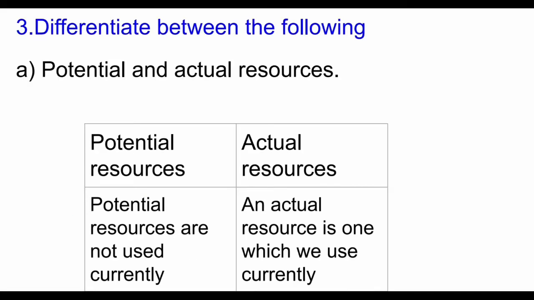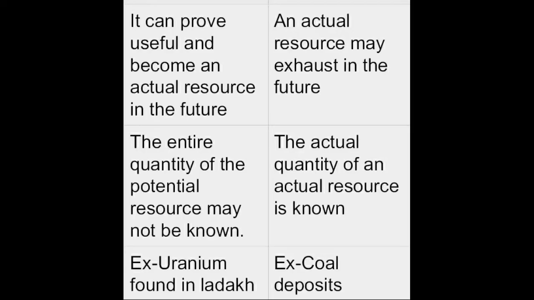Differentiate between the following. A. Potential and actual resources. Potential resources are not used currently. Actual resources. An actual resource is one which we use currently. Potential resource. It can prove useful and become an actual resource in the future. Actual resource. An actual resource may exhaust in the future.